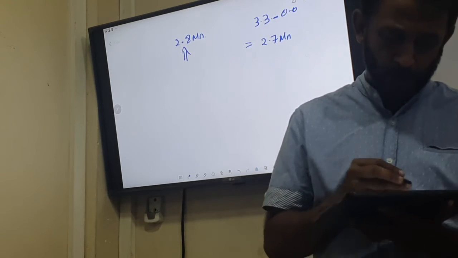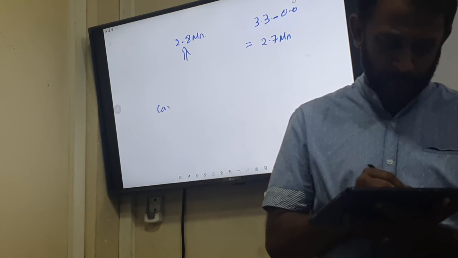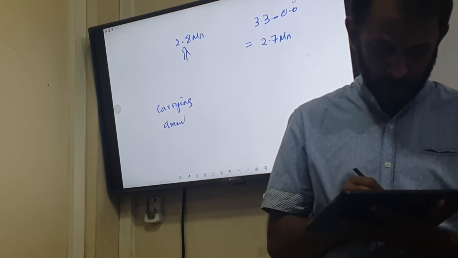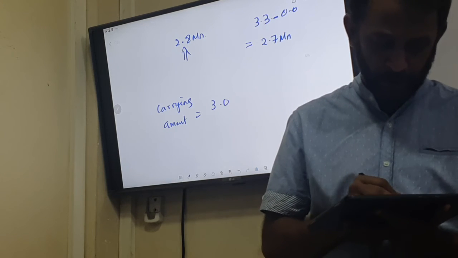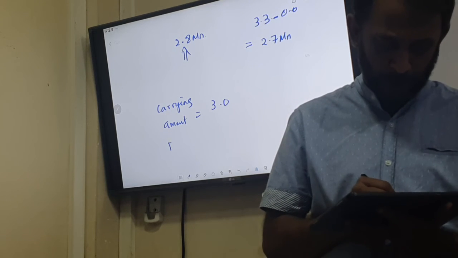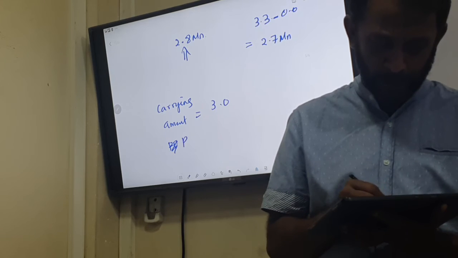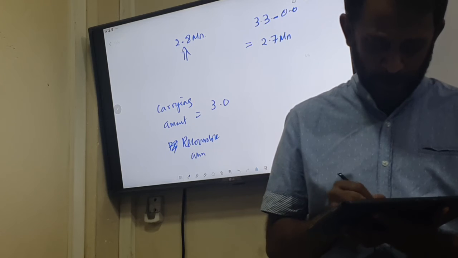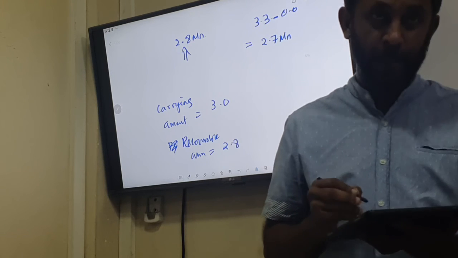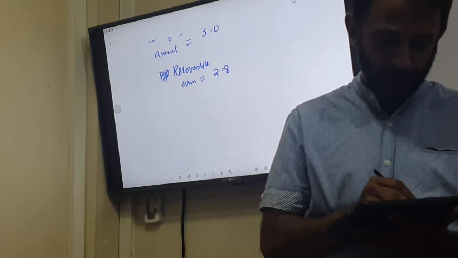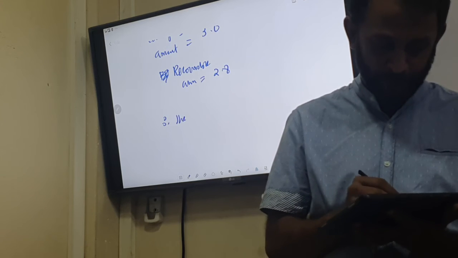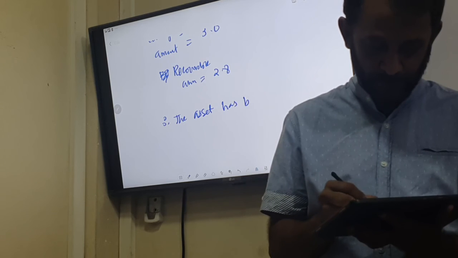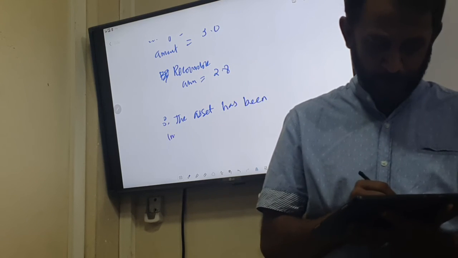Now, the carrying amount is 3 million, and the recoverable amount is 2.8 million. Therefore, the asset has been impaired.